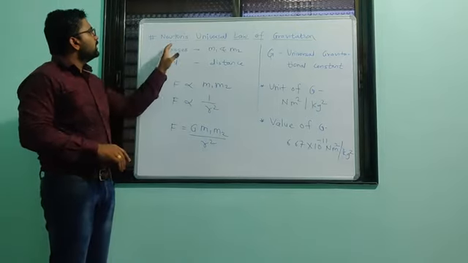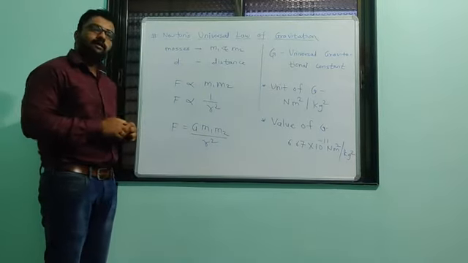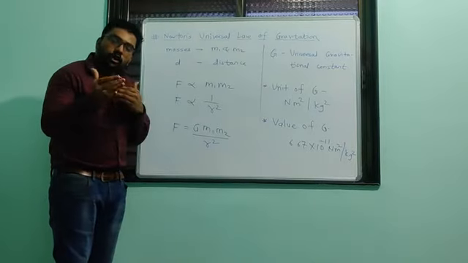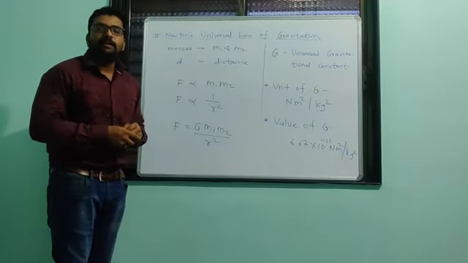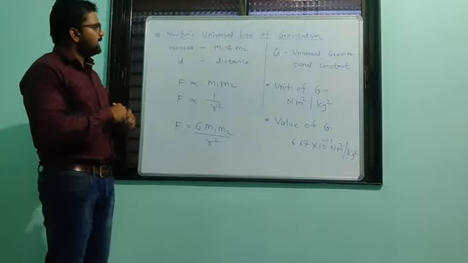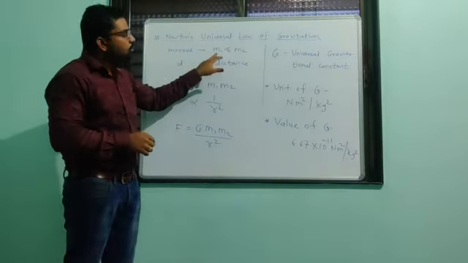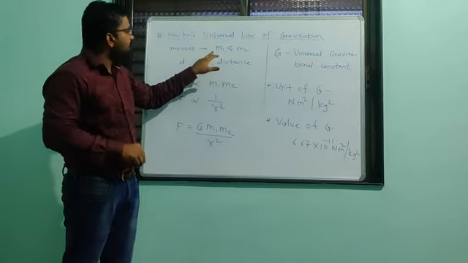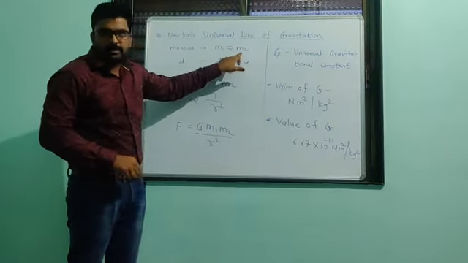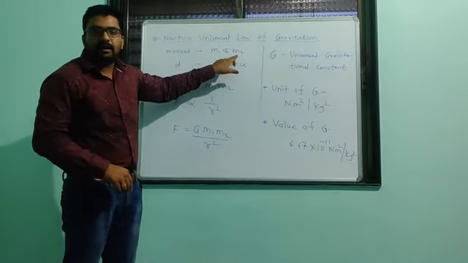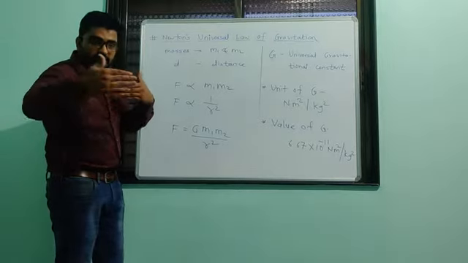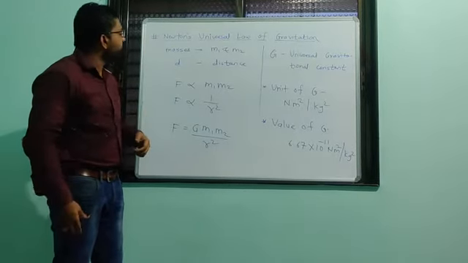Okay, so in Newton's universal law of gravitation, he said that a force of attraction is present between any two massive bodies. Now suppose we consider two objects having masses m1 and m2, and d is the distance of separation between the two objects.